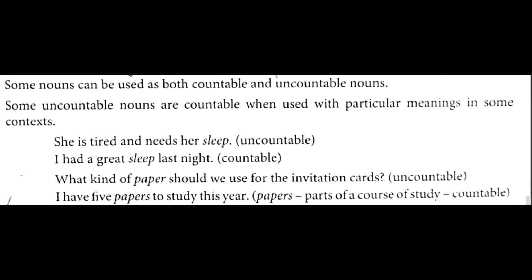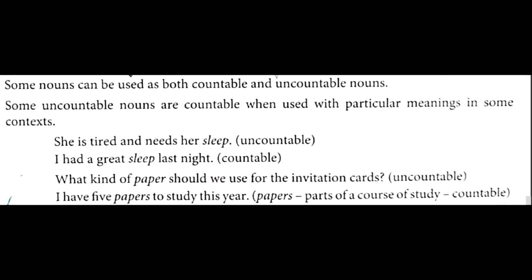Next sentence, I had a great sleep last night. So here she had a great sleep. So it is countable. Next one, what kind of paper should we use for the invitation cards? There are many different types of papers in the world.